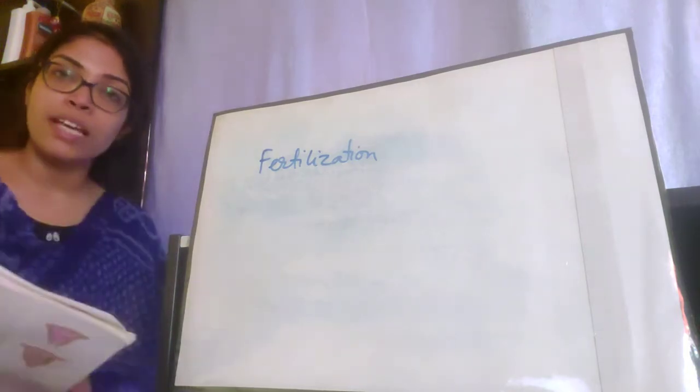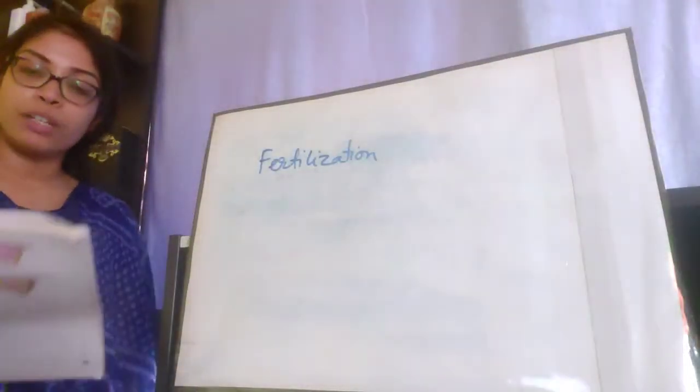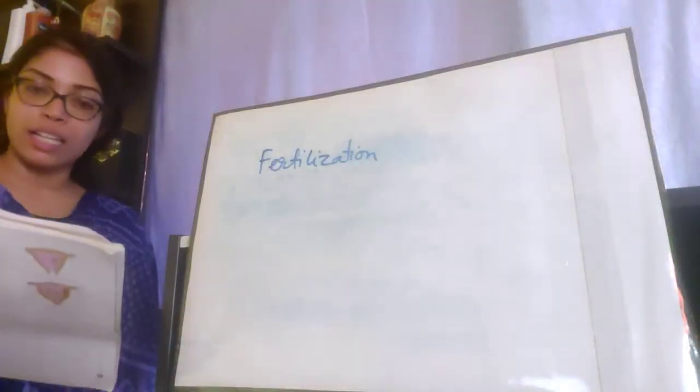The third step is that the nuclei of the sperm and egg fuse to form the zygote. So here the nuclei of the middle sperm and the egg both fuse to form the zygote. Now the zygote divides and it has grown, as you can see. So this is the mechanism of fertilization. You will have to learn this flowchart as well.